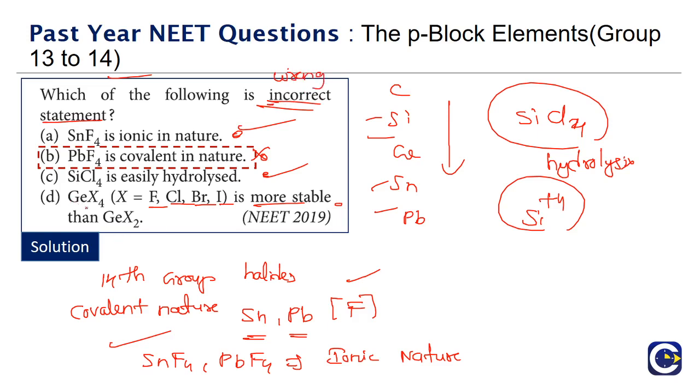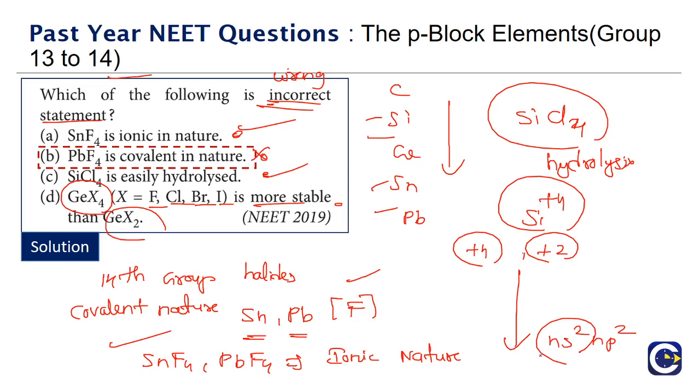But we'll take a look at option D also. GeX4 is more stable than GeX2. Why is this happening? The 14th group elements show 2 oxidation states, both +4 and +2. If you go down the group, the valence arrangement is ns2 np2. The ns2 electrons are attracted more strongly by the nucleus, and this creates what we call the inert pair effect. These 2 electrons show reluctance in participating in bond formation.